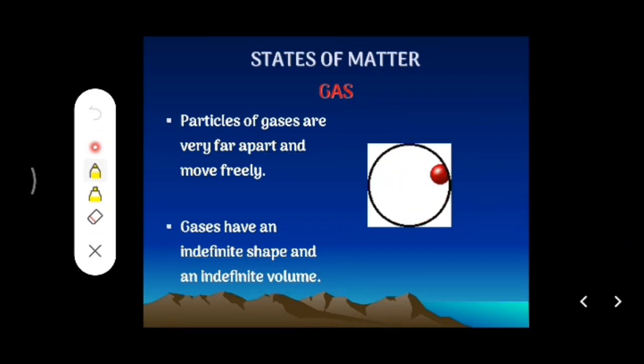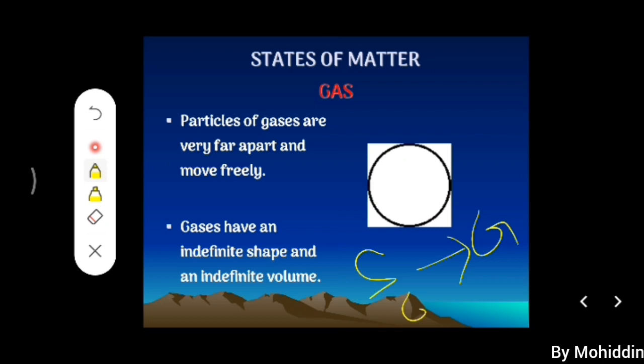This is all about the important 3 states of matter: solid, liquid and gas. In the next class we'll discuss the interchange of states. It means that one phase is converted into another phase. For example, solid converted into gas, gas converted into liquid, like that. The interconversion between the states we'll discuss in the next class.